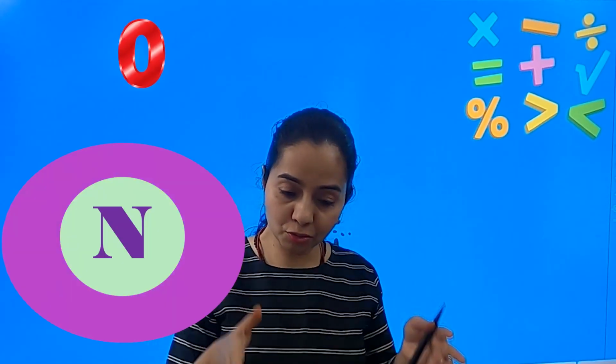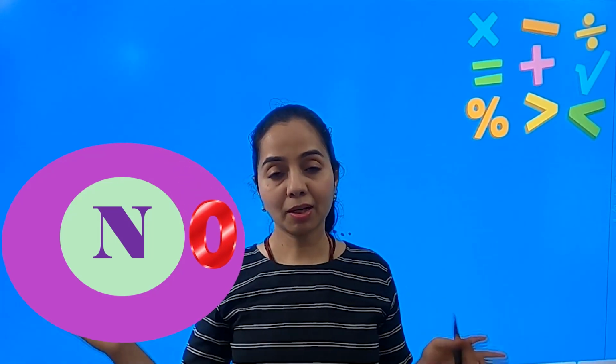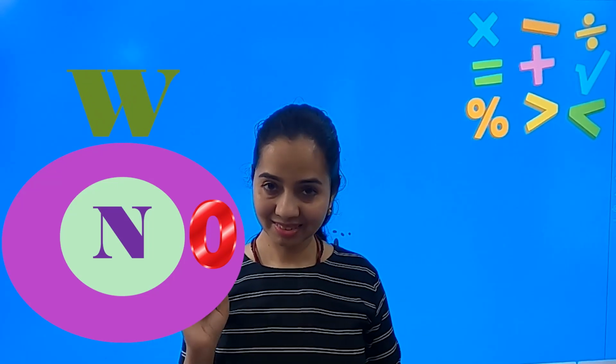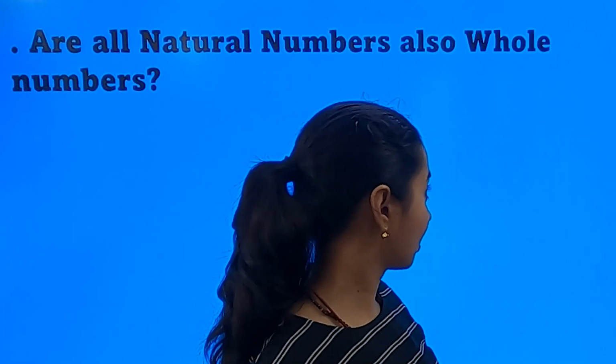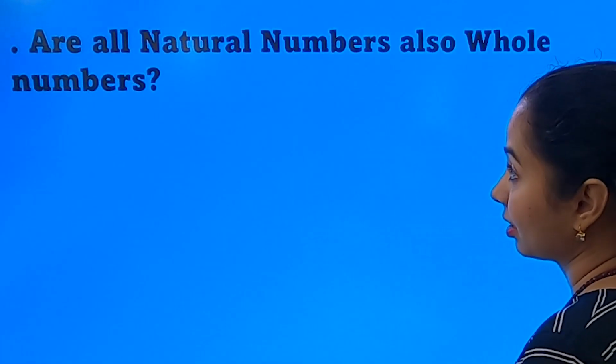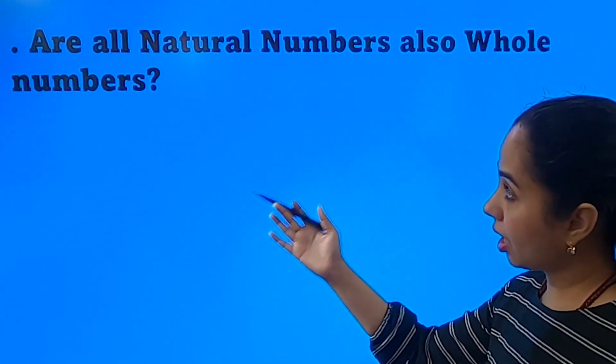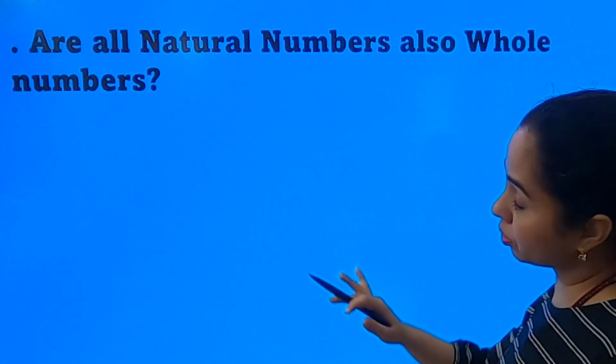So when we add 0 to the group of natural numbers, then we get a bigger group. That bigger group is whole numbers. Right? Are you clear with this? Now, are all natural numbers also whole numbers?